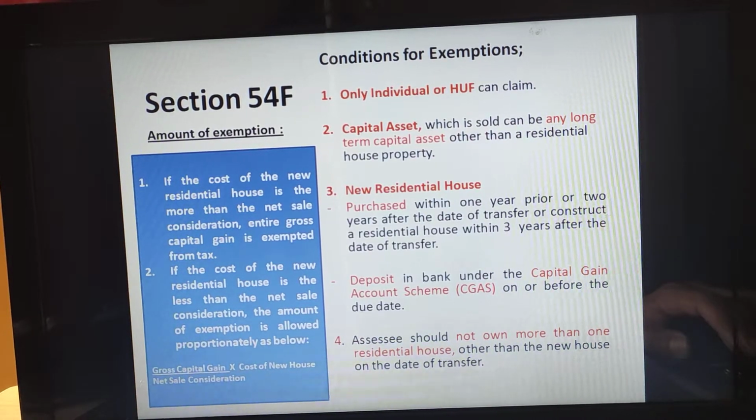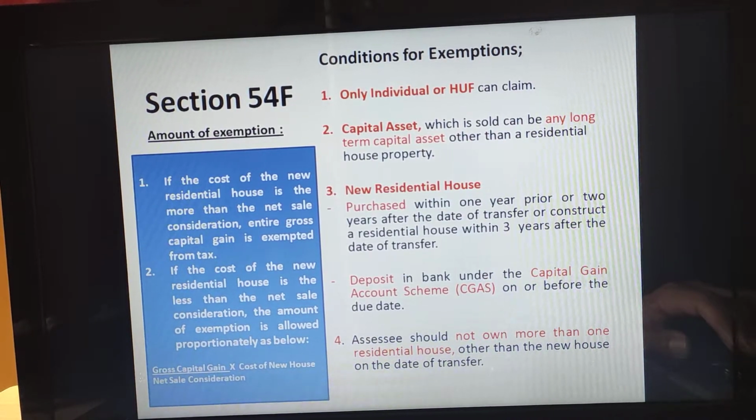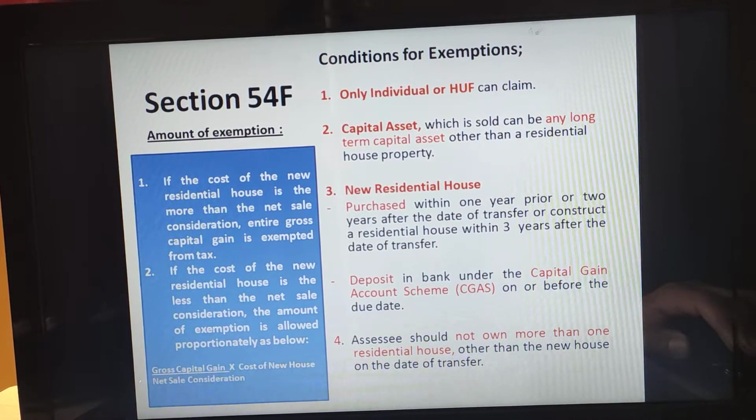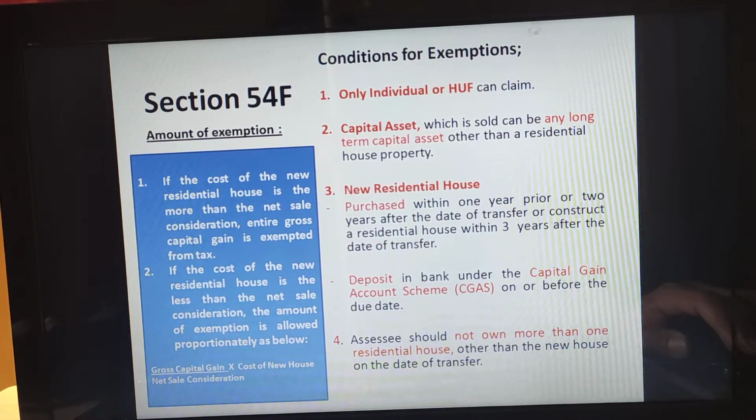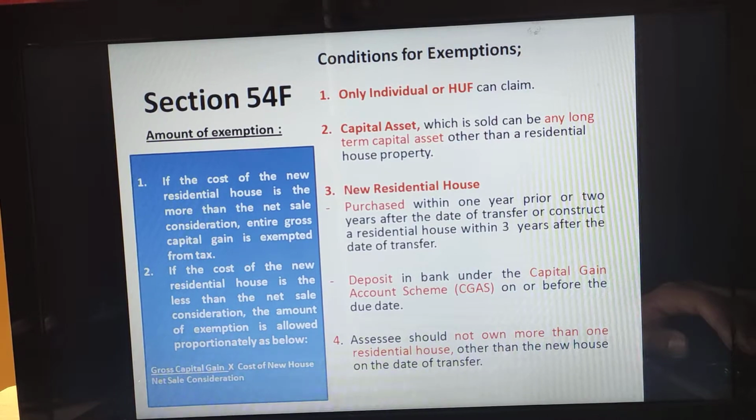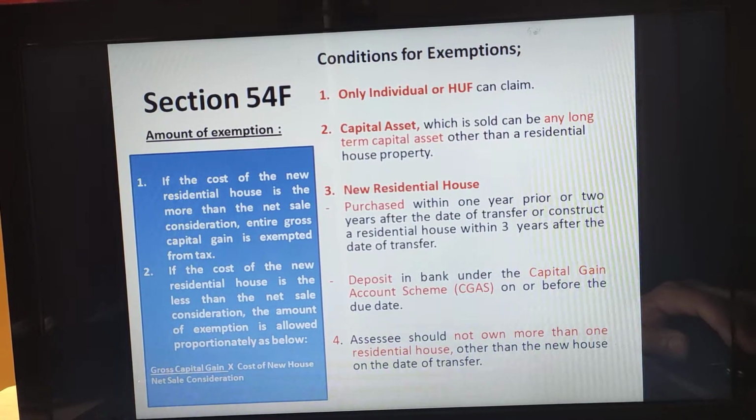Section 54 tells that a residential house should be sold, and a residential house should be purchased. Section 54F tells that you can sell any other asset apart from a residential house and you should purchase a new residential house. Okay, hope this is clear to you.